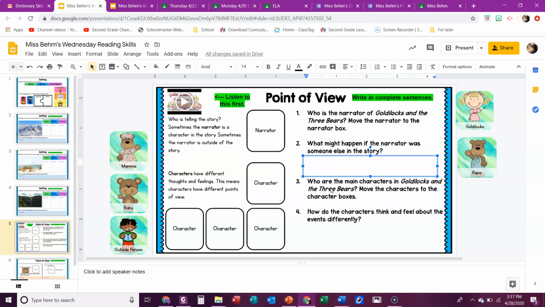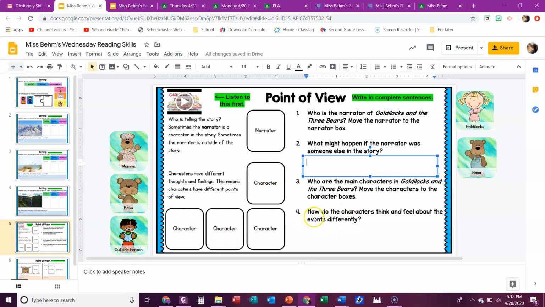Because with the wolf telling his point of view, he told why he was trying to get into their houses, right? So think about what might happen if the narrator is someone else in the story. The next question says, who are the three main characters in Goldilocks and the Three Bears? And then you have to move the boxes in these characters over here. So the rest of the people that you have, you're going to move their boxes over here, okay?